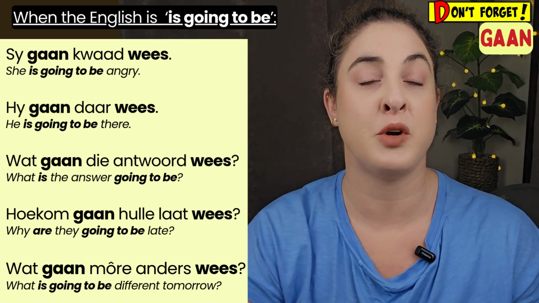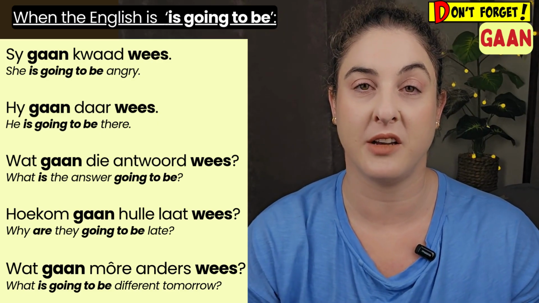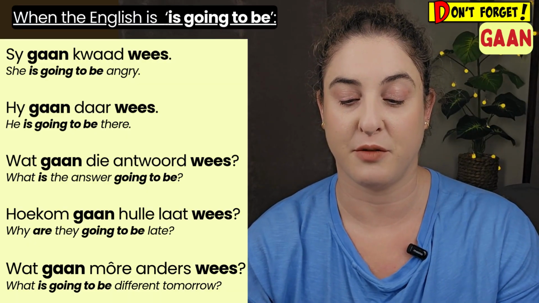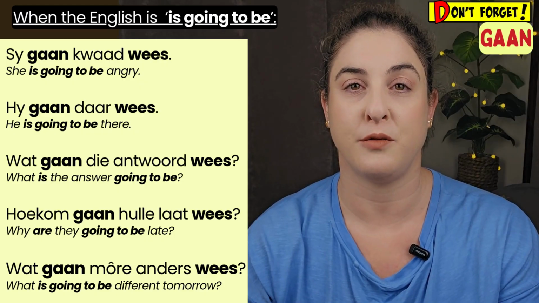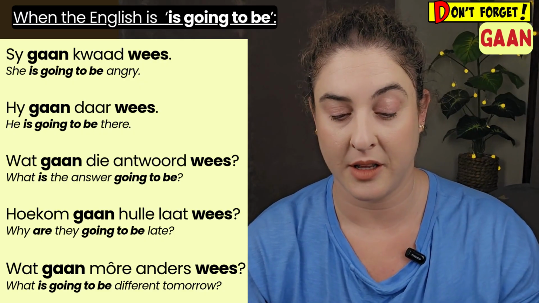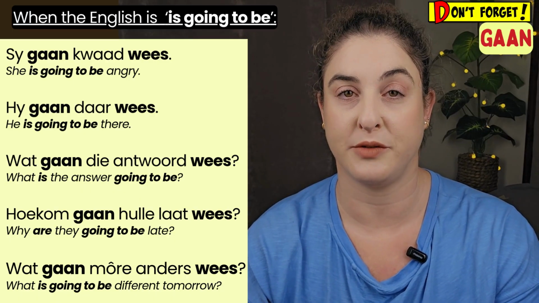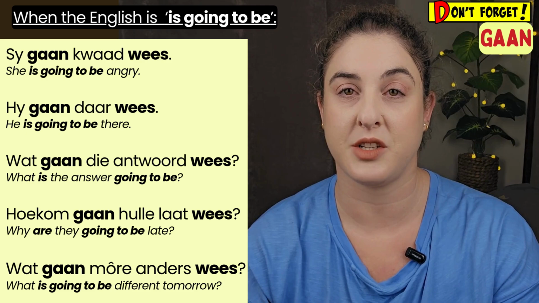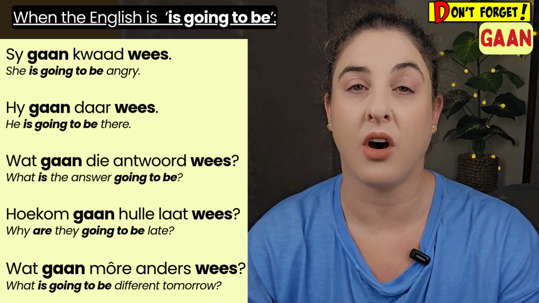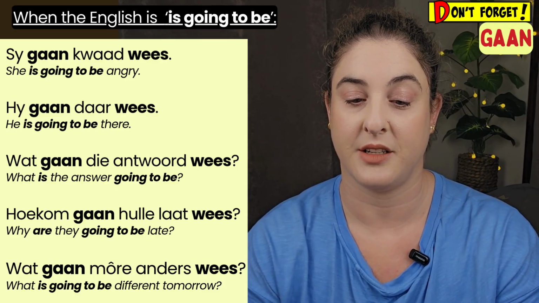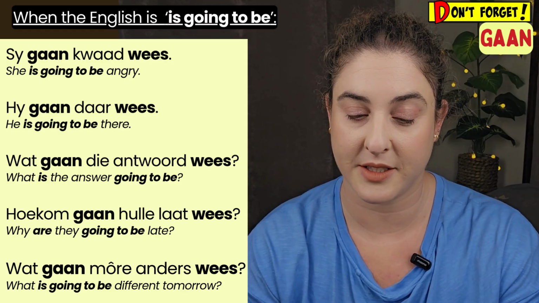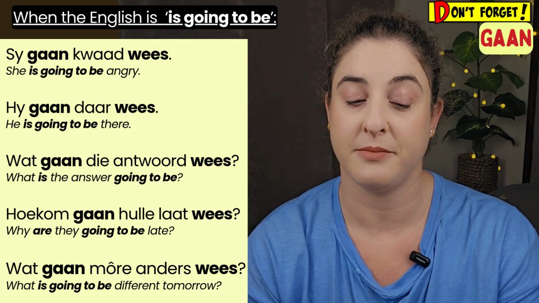And then, just to make sure that you have the whole picture, we also look at going to be, or is going to be. In Afrikaans, it is gaan wees. So those are the two words you're looking for, is going to be. Sy gaan kwaad wees. And then in the English, she is going to be angry. Hy gaan daar wees. He is going to be there. Wat gaan die antwoord wees? What is the answer going to be?